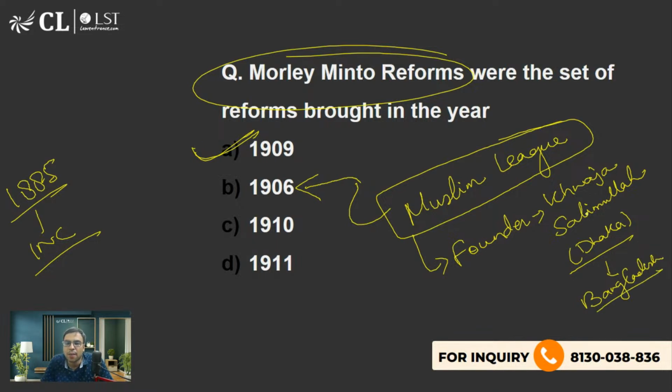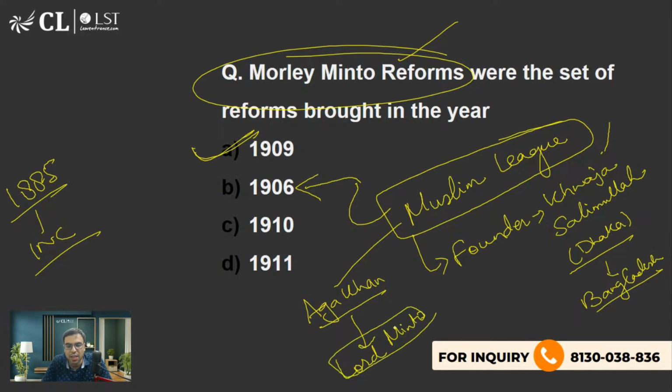Okay. So ये आपको पता होना चाहिए. That is what you should be knowing. Now, when they got to know that parliamentary reforms will come up with some sort of elections, the Muslim League leaders, one of the leaders was Aga Khan. He was also one of the founding members. He went to meet Lord Minto. Where? In which city he went to meet and convinced Lord Minto to give separate electorate for Muslims? कहाँ हुआ था ये? Where this meeting happened?